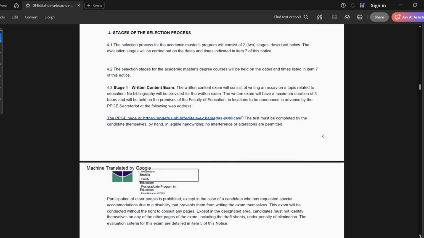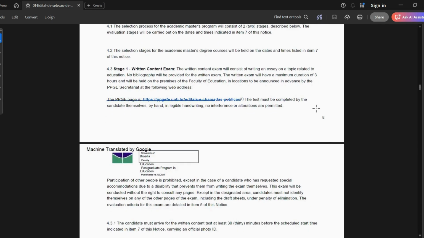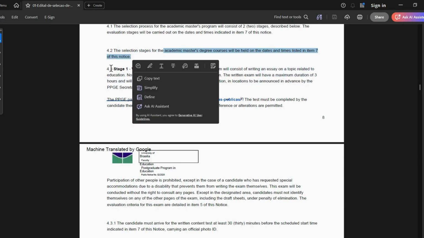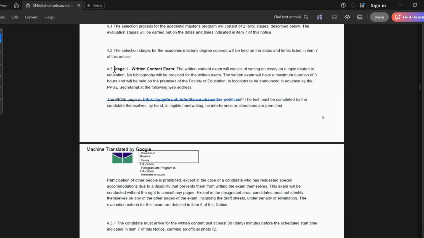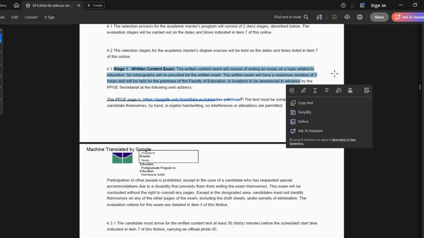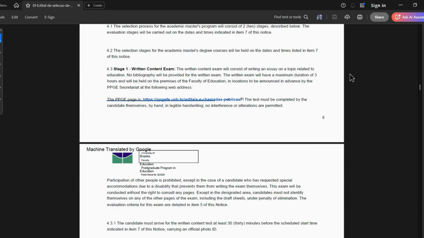Then they are describing the stages of the selection process for you. This is also a very important aspect of the edital. Selection stages for the academic master's degree courses will be held on the dates and times listed in item 7 of this notice, right? So stage 1 is the written content exam. The written content exam will consist of writing an essay on a topic related to education. No bibliography will be provided for the exam. The written exam is a maximum of 3 hours and will be held in the premises of the Faculty of Education in locations. That means this course is basically for people in Brazil because they are talking about being held in the premises.